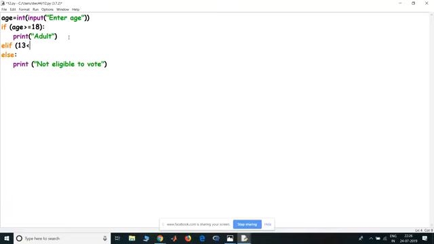13 is less than or equal to age, and age is less than 18. Okay, and I would have printed teenager.